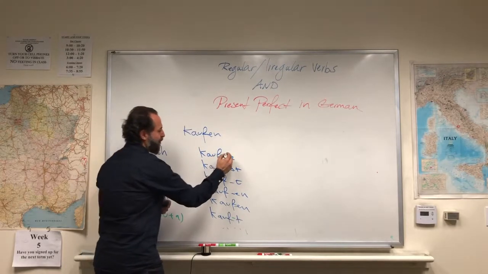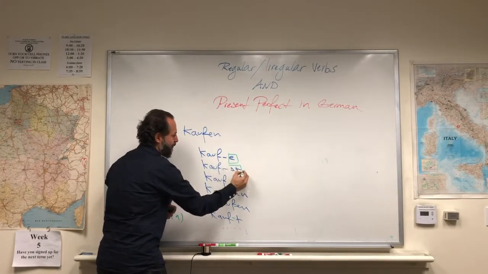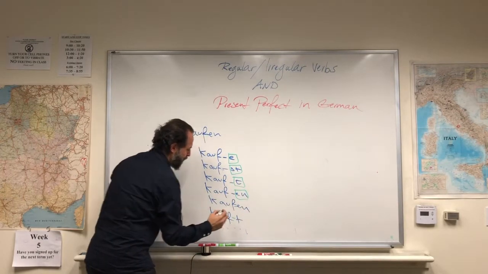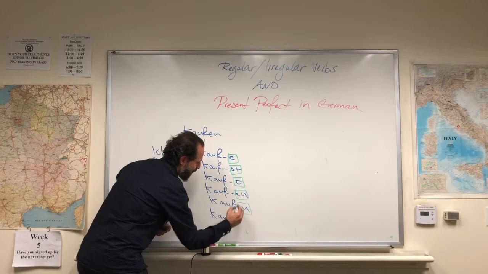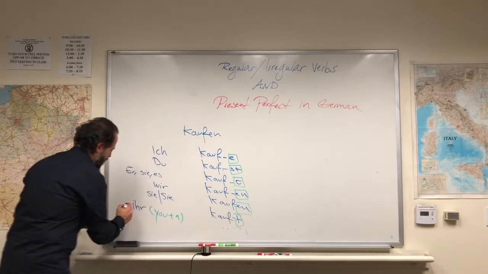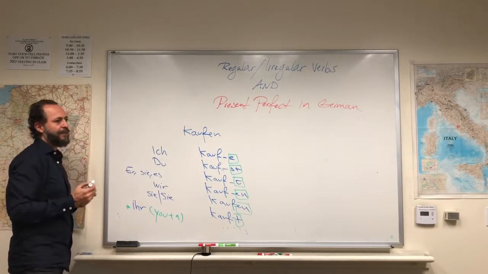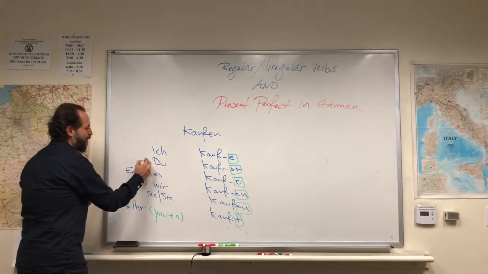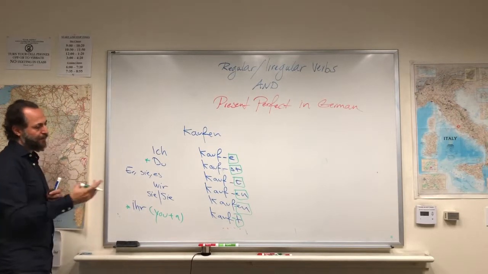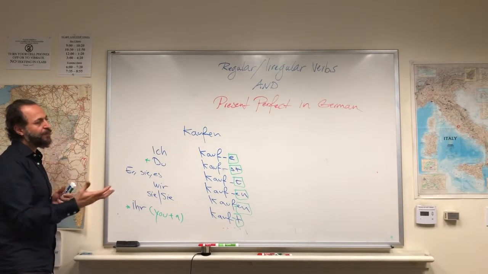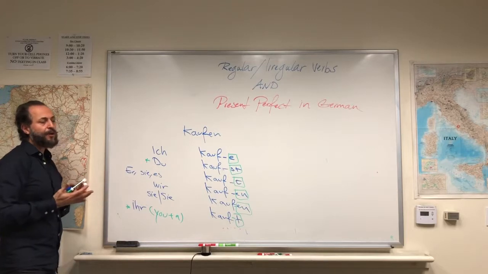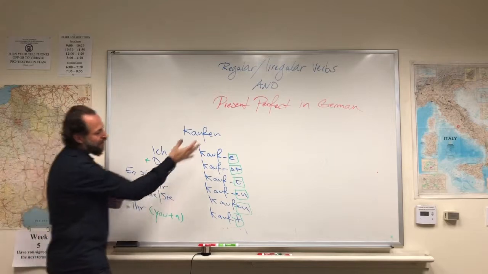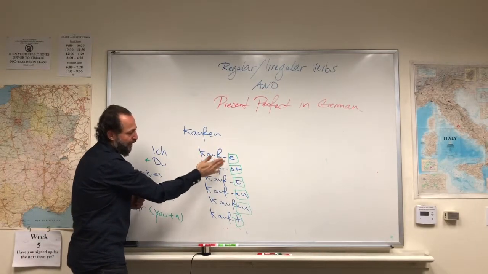So these are the personal endings. Ich kaufe, du kaufst, er, sie, es kauft, wir kaufen, ihr kauft, sie kaufen. Ihr kauft is a little bit different than in English, because in English we don't differentiate between singular du and plural ihr. But meanwhile you know that. So this verb is a regular verb. It is regular because it doesn't show any change in its conjugation. It's a very smooth conjugation using the personal endings.